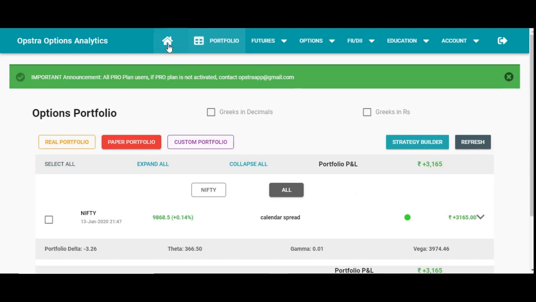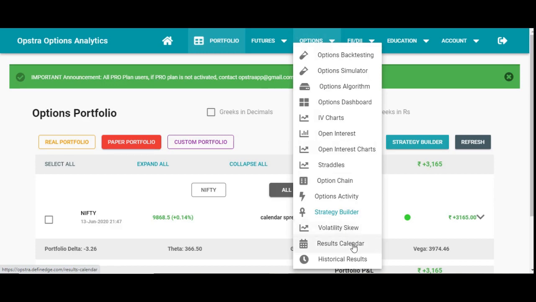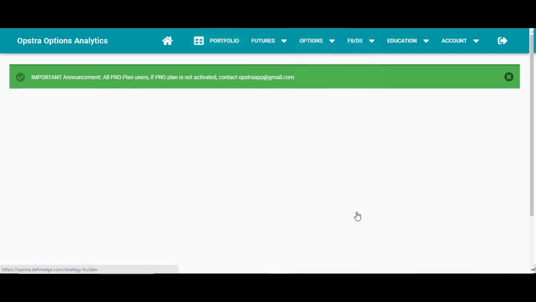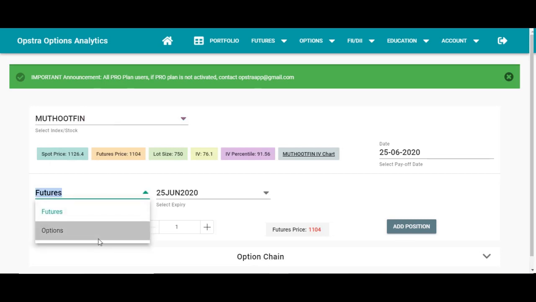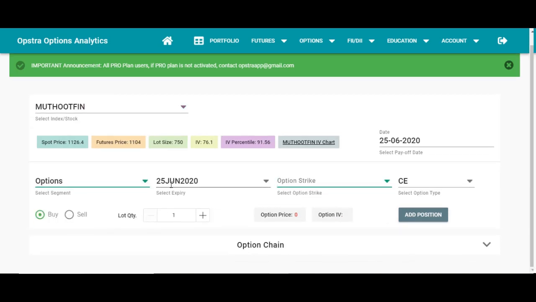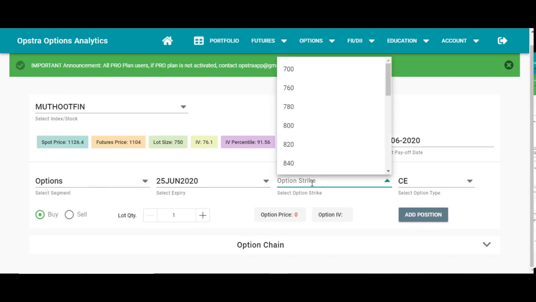So I moved to the option strategy builder and chose Muthoot Finance. After choosing these options, we can see the expiry is 25th June.